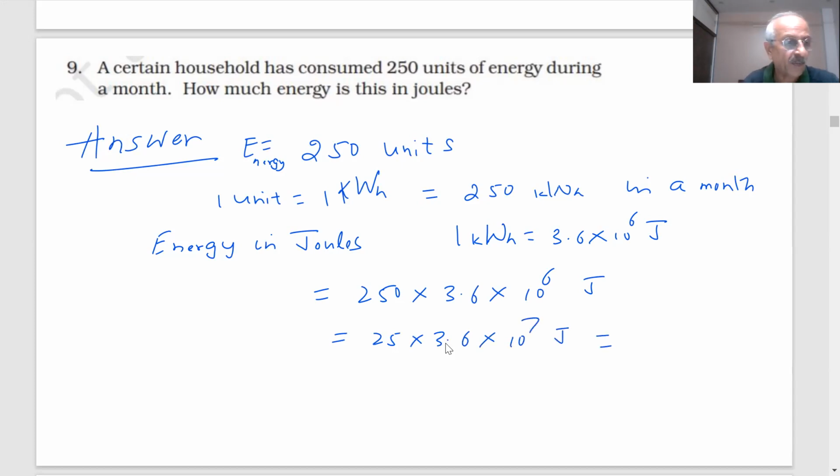What is the answer? Sir, 9 into 10 power 8 joules. Therefore, the energy in joules is 9 into 10 power 8 joules.